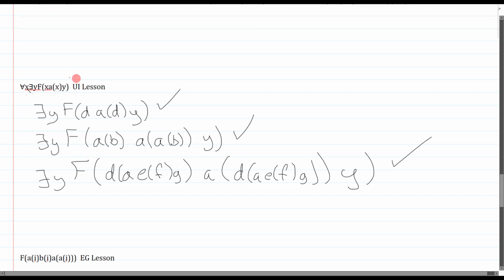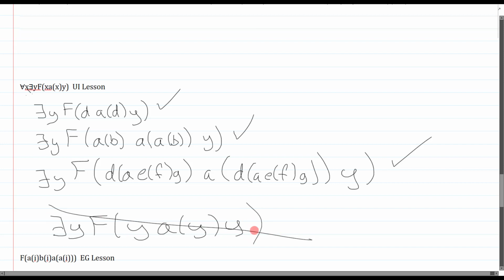Now I'm going to point out there is one thing you cannot UI to here. There is one letter you are not allowed to UI to, and that is y. If you try to UI to y, you would have violated the capturing rule, which we've talked about. That you cannot do. So UI doesn't really change. Just a reminder, here's how it works on multiplace, here's how it works with operations.